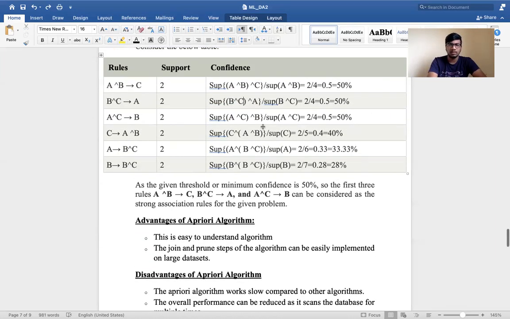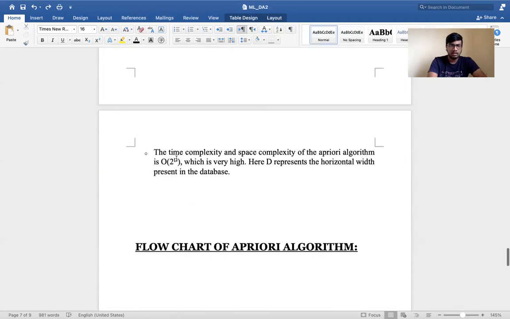The last disadvantage is that the time complexity and space complexity of the Apriori algorithm is O(2^d), which is very high. The d here represents the horizontal width present in the database.